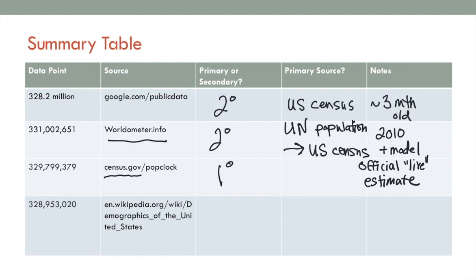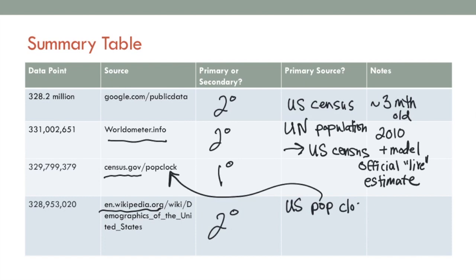The last number here, 328,953,020, comes from Wikipedia, our source of all truthiness. It is a secondary source, and we look and see where they get their information from, and they say they get it from the U.S. population clock, which is our census website. Well, why isn't that number the exact same as the one that we collected from the population clock? Because Wikipedia updates occasionally, and this one's about 6 months old.